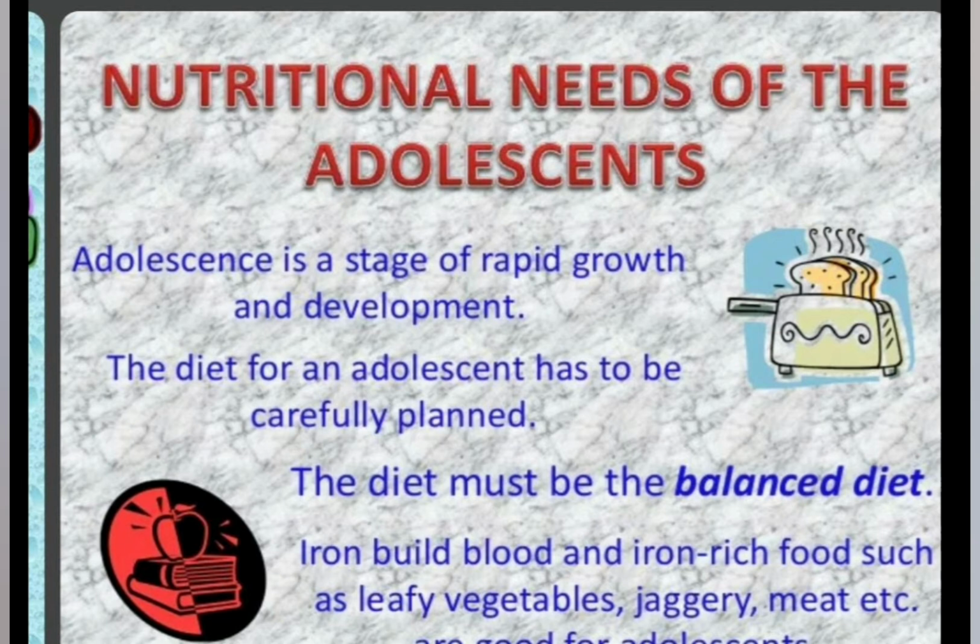So the diet for an adolescent has to be carefully planned. The diet must be a balanced diet. Iron builds blood, and iron-rich foods such as leafy vegetables, gregaries, meat, etc. are good for adolescents. So adolescents must eat good food so that our body grows well, right? Because adolescents need a lot of energy.